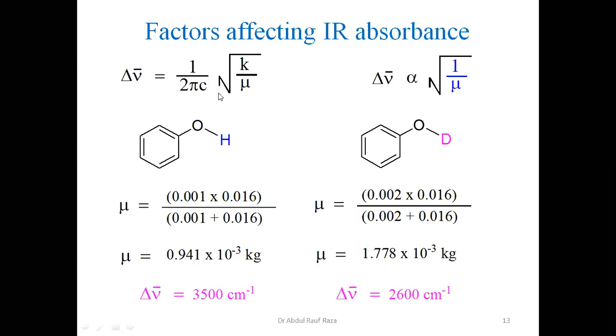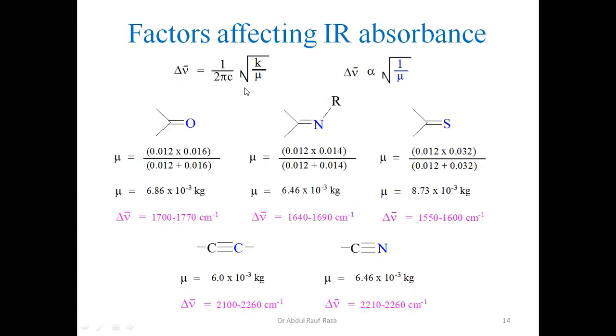But here only one factor was operative. You have also seen a few examples in which both of these are operative. So I have exemplified with a ketone, imine, and thione.